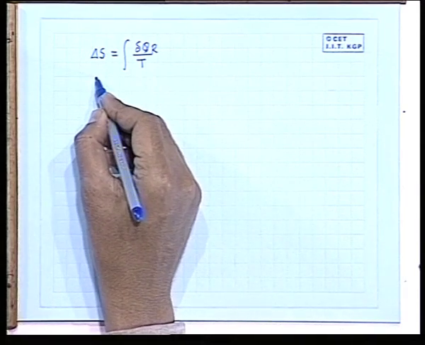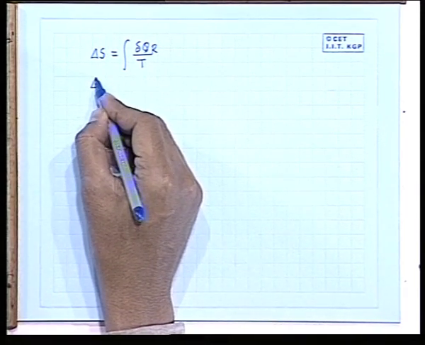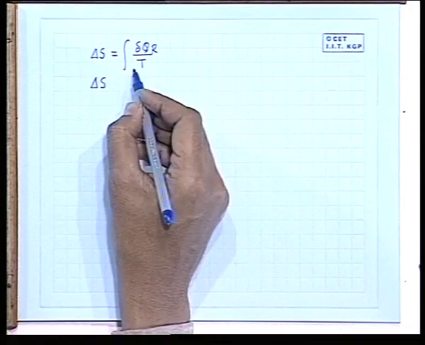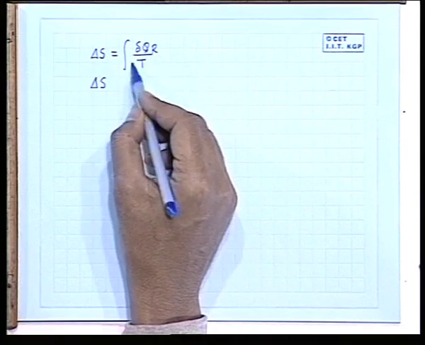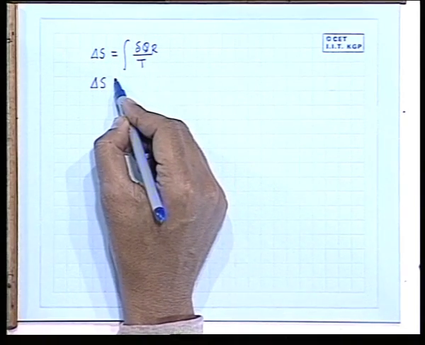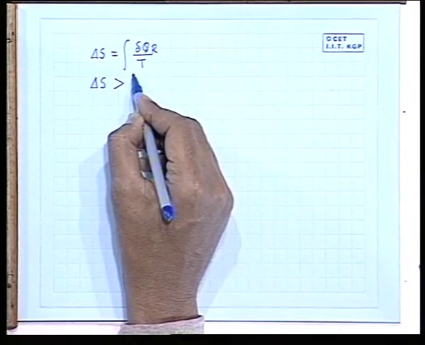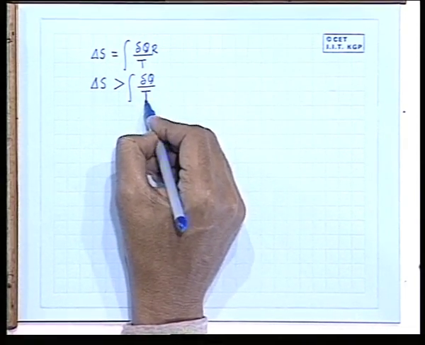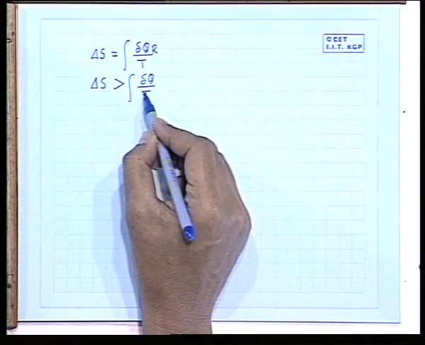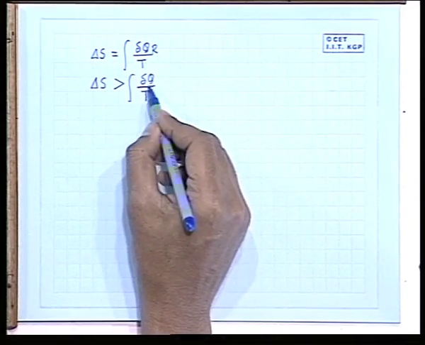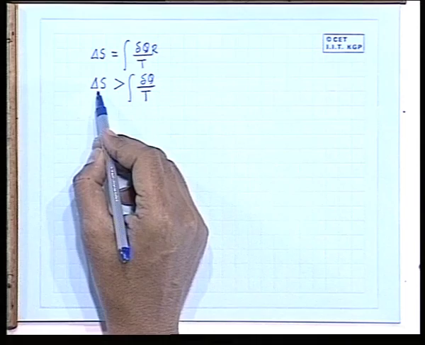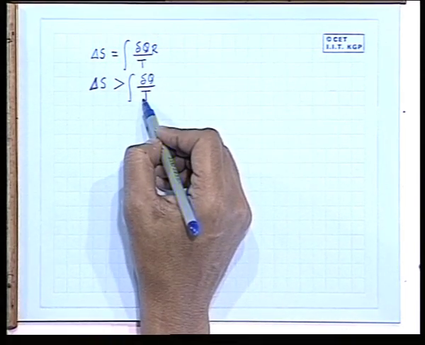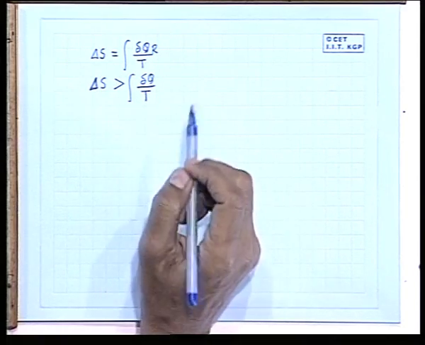Also, we recognize that if the process is not reversible, then delta S is greater than delta Q by T. This is a repetition of what I told earlier. That means the integral of the delta Q by T quantities for a process is always less than delta S, that is, delta S is greater than delta Q by T for any process.